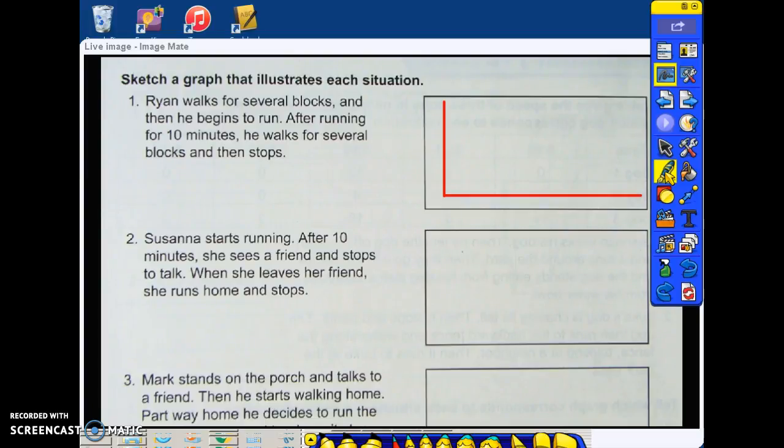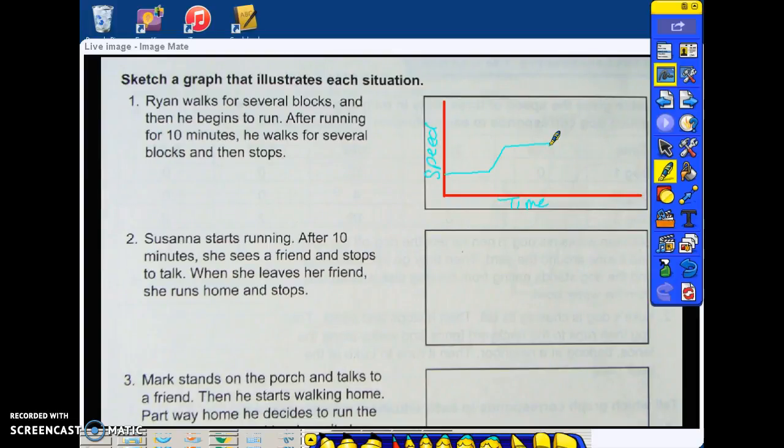So we're comparing his time and his speed, the speed over time. How fast he's going depends on how much time has passed. He starts off walking, so that's going to start off right here. He's walking at this constant speed for several minutes, for several blocks. Then he begins to run. So when he runs, his speed increases, and then he's running at that speed for 10 minutes. He stays that same speed.